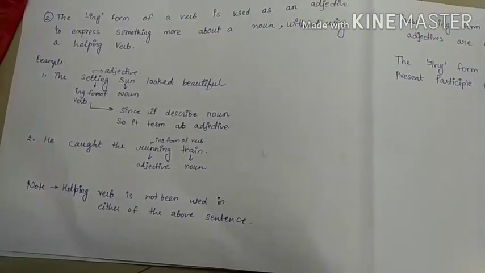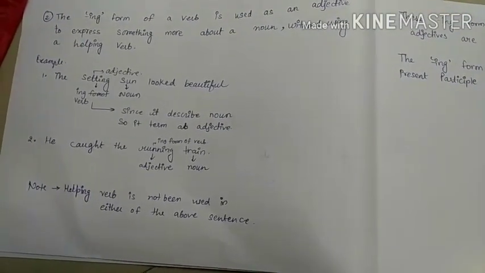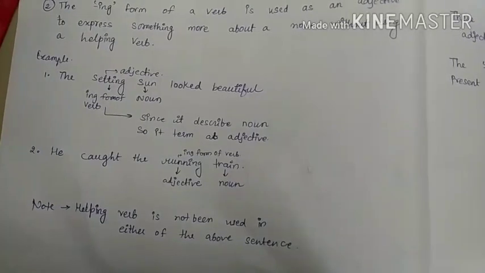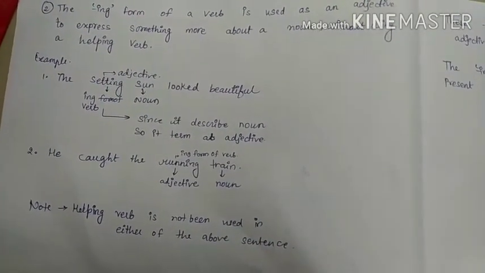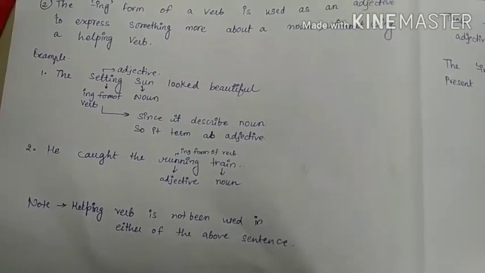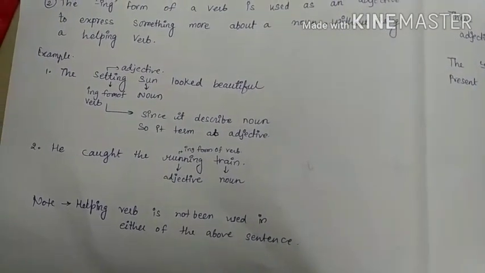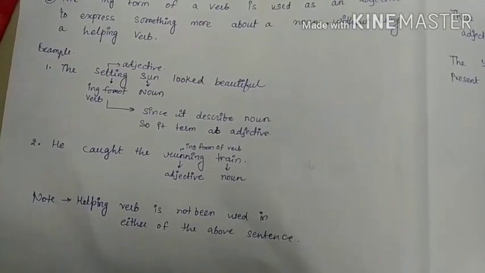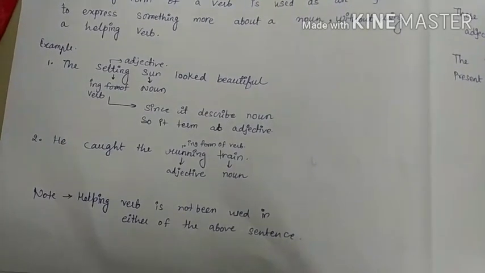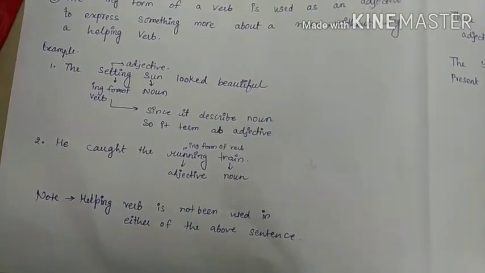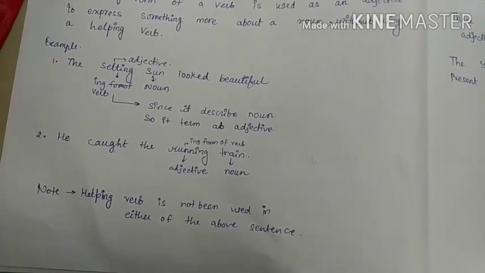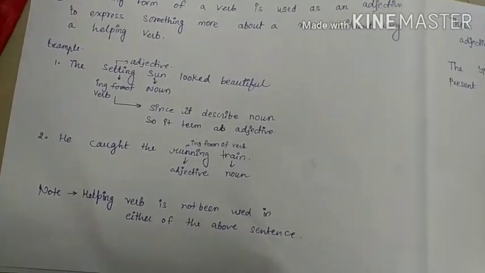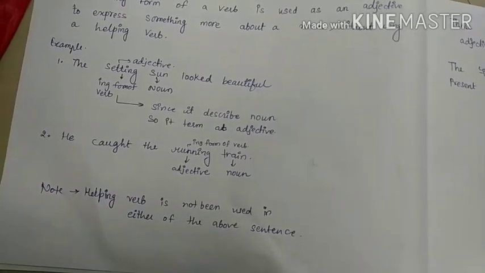In the second case, what we had seen is that the ing form of a verb is used as an adjective to express something more about a noun without using a helping verb. इस केस में हमने देखा था कि हमने यहाँ पे हेल्पिंग वर्ब ना लगा के एडजेक्टिव के फॉर्म में वर्ब का यूज किया था.